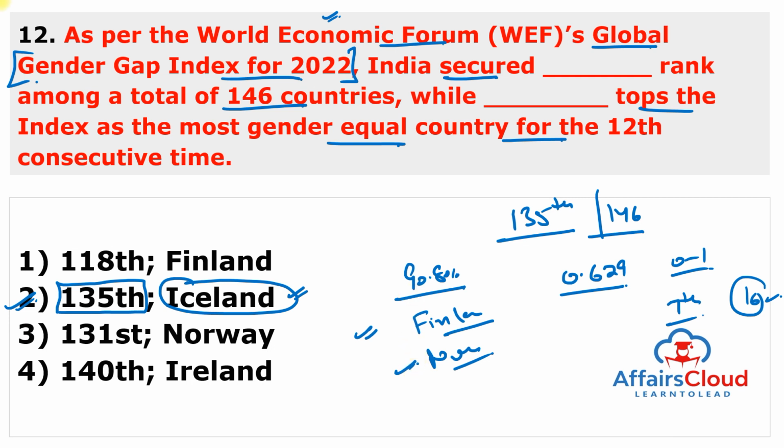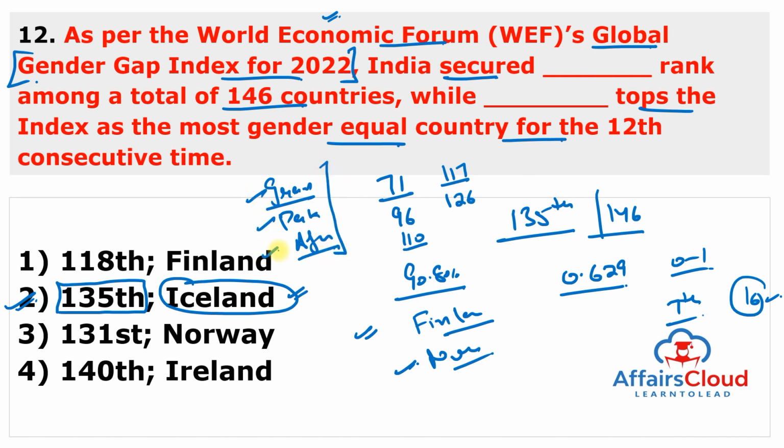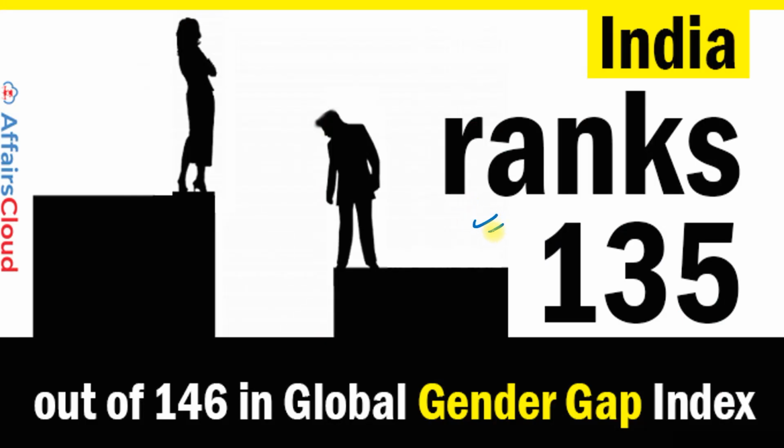And India also ranks poorly among the neighbor countries and is behind Bangladesh, because Bangladesh's rank is 71, Nepal's rank is 96, Sri Lanka's rank is 110, Maldives' rank is 117, Bhutan is 126. Only Iran, remember, only Iran, Pakistan and Afghanistan perform worse than India in South Asia. Otherwise, most of India's neighboring countries are much more gender equal if we compare with India. So you can see here India ranks 135 out of 146 in the Global Gender Gap Index.